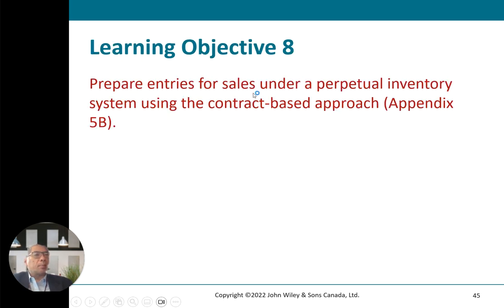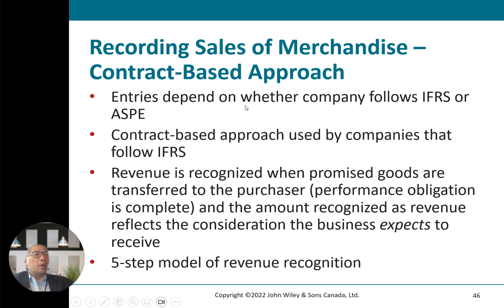Objective number 8: prepare entries for sales under the perpetual inventory system using the contract-based approach. All the entries depend on whether the company follows IFRS or ASPE. Again, Canada most likely uses IFRS. This is the standard way of doing things now for all big corporations. The contract-based approach is used by companies that follow IFRS, International Financial Reporting Standards. Revenue is recognized when goods are transferred to the purchaser, and the amount recognized as revenue reflects the consideration the business expects to receive.